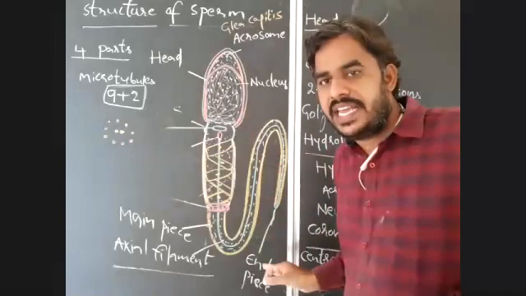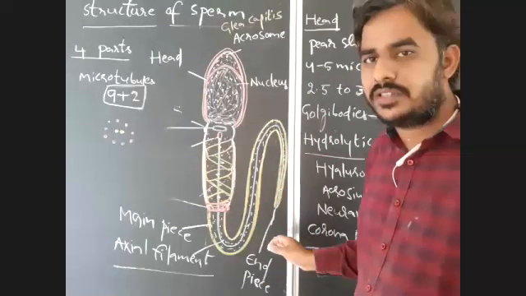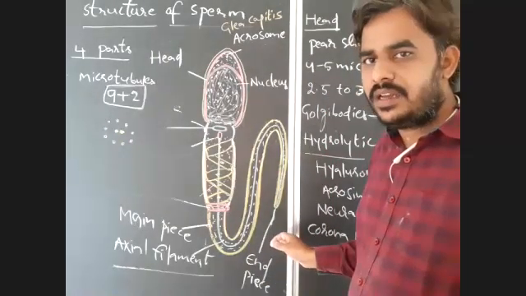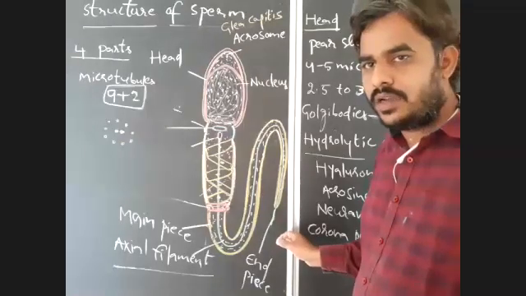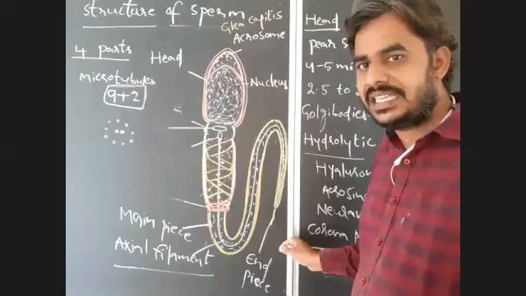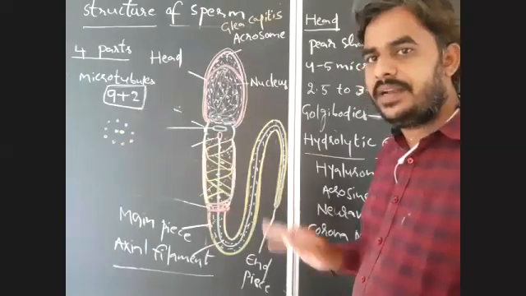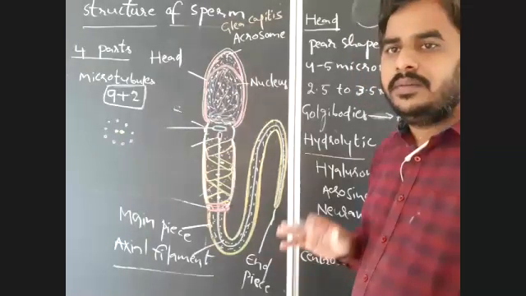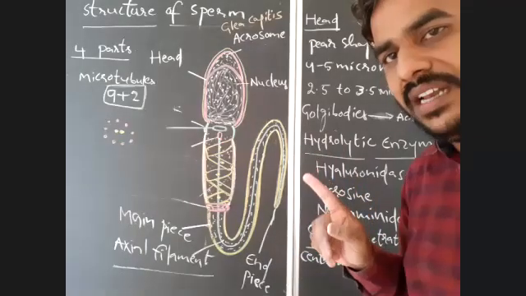The same arrangement is there in the axial filament also. The same arrangement of microtubules or microfilaments is present in the axial filament. Because of that, the axial filament is similar to a flagellum. So you have to remember that. Is it clear? So that is the structure of sperm. How many flagellated structures, how many tails are there? There is only one tail. But in some organisms, 2 tails are there.